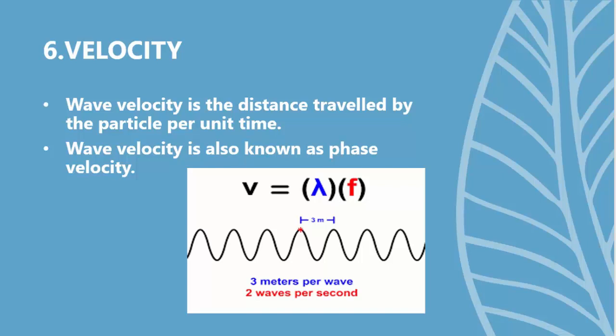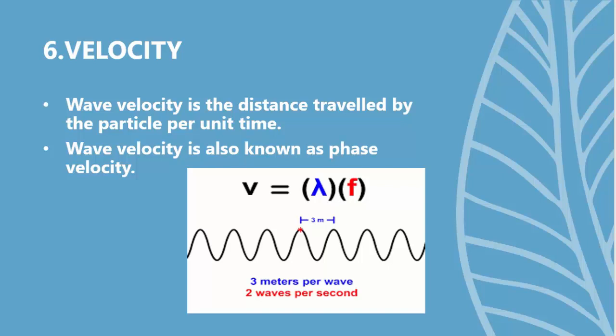You can also observe in the image that the wavelength of the wave is 3 meters and the frequency of the wave is 2 waves per second, which means that in 1 second the fixed point experiences 2 waves.